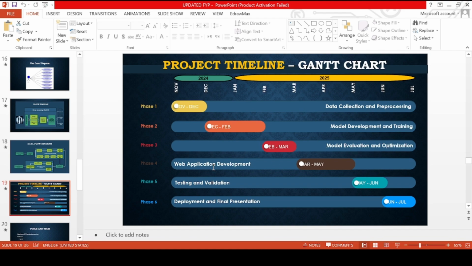In phase 4, during March to May, we worked on the web application development. In phase 5, we performed the testing and validation. And from June to July, we will deploy the project and give the final presentation.